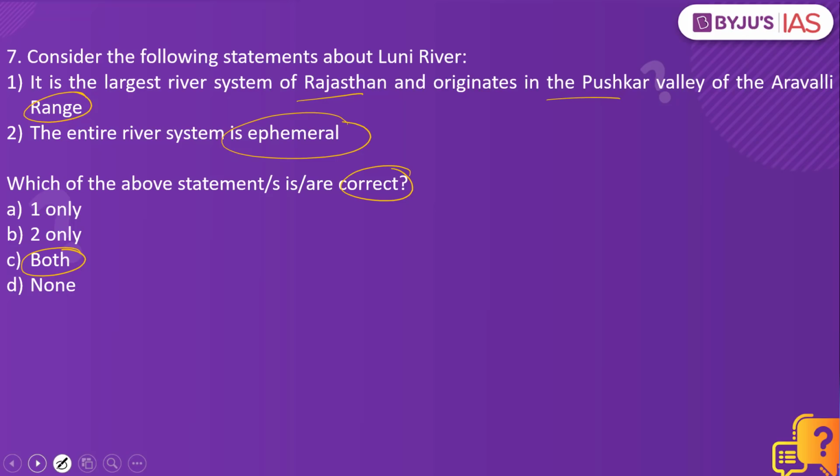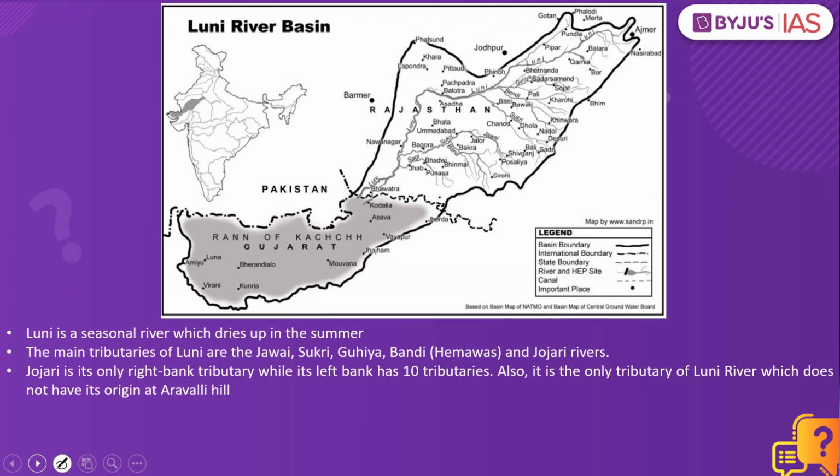Since it is asking for the correct statement, the answer to this is both. Now let's look into the map to see the location of Luni River. Luni River flows through the state of Rajasthan and also in the state of Gujarat. It is a seasonal river which dries up in the summer season. The main tributaries of the Luni are Jawai, Sukri, Guhiya, Bandi and Jojari rivers. Jojari is the only right bank tributary while its left bank tributaries are 10 in number. Also, Jojari happens to be the only tributary of Luni River which does not have its origin in the Aravalli Hills. So kindly remember all these factual data with respect to the Luni River.